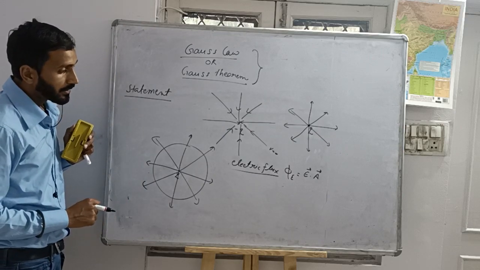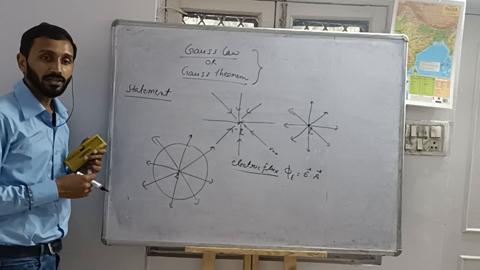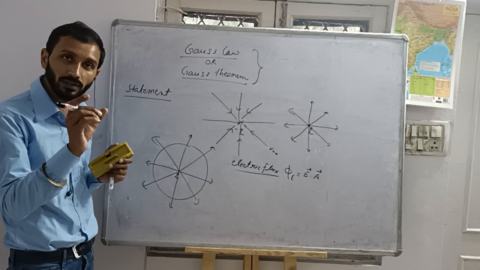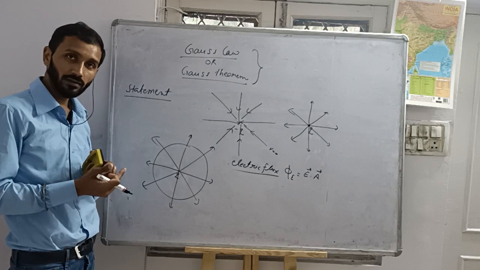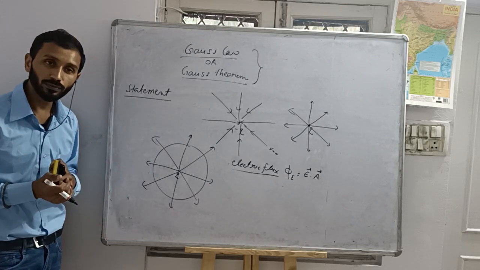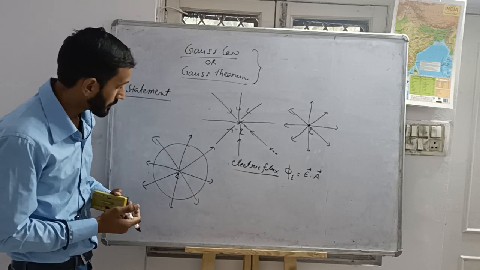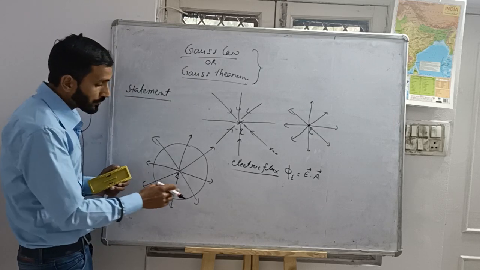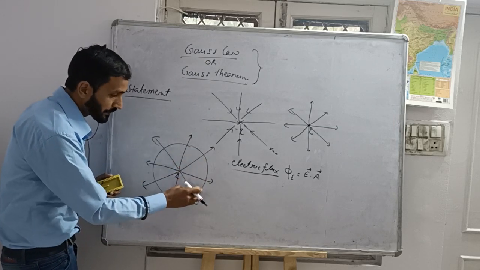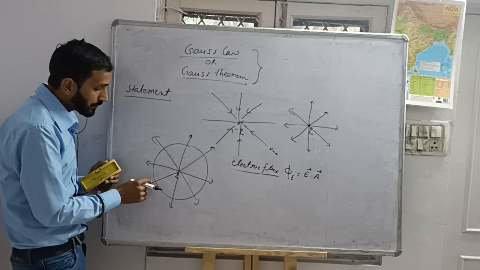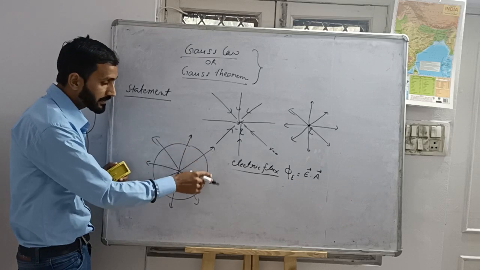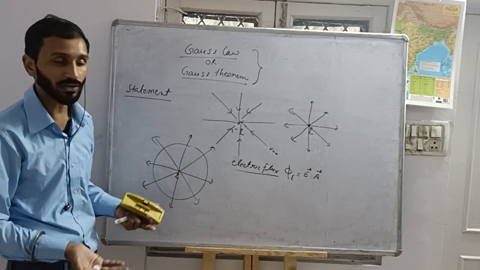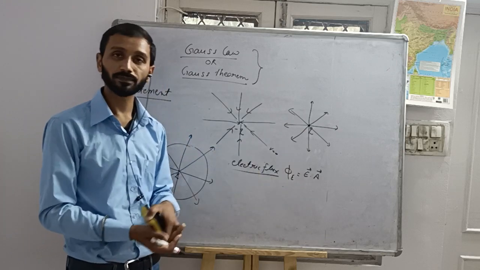Okay. I usually say in my teaching that we should do the small work initially. After that, we should do the large work. If we want to find out the total electric flux of this closed surface, I mean the total number of electric field lines coming out of this closed surface, then I can use this formula.